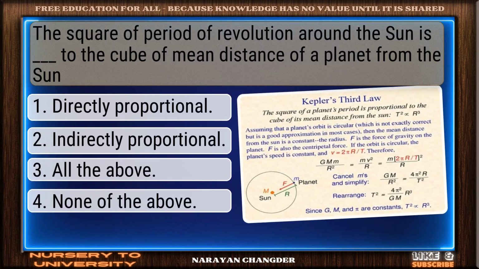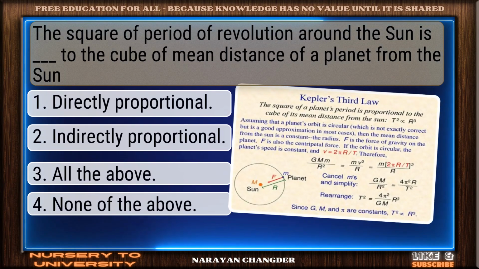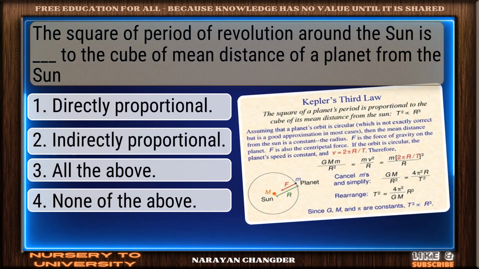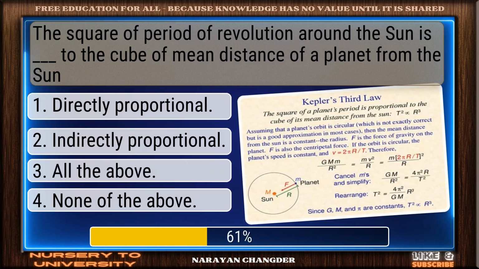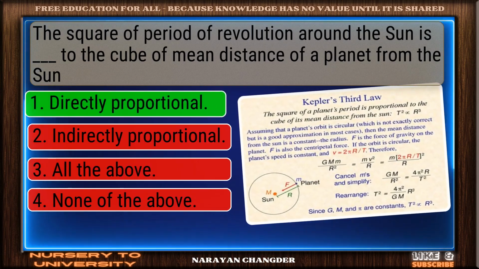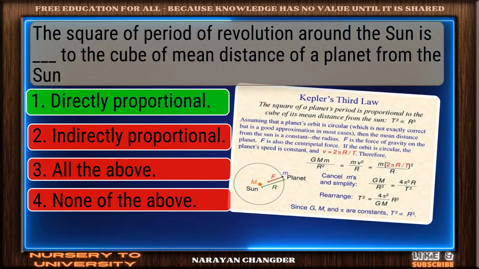Question number 28. The square of the period of revolution around the Sun is dash to the cube of the mean distance of a planet from the Sun. Well done. Directly proportional is the right choice.